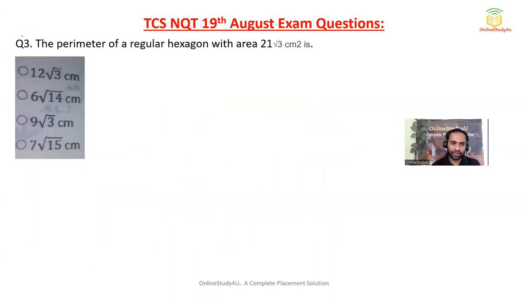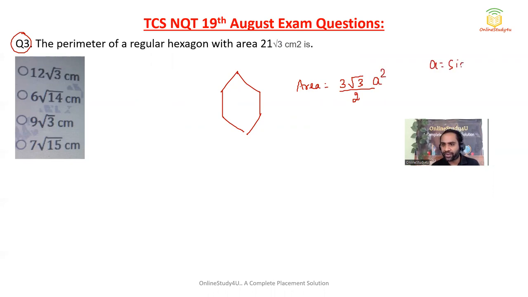Now question number 3: the perimeter of a regular hexagon. Hexagon you might definitely know. So this is your hexagon. If we talk about area, then area will be 3 root 3 divided by 2 into a square, where a is, my dear friend, the side. And if we talk about perimeter, then perimeter will be 6a, where 6 is the number of sides. So the perimeter of a regular hexagon with area 21 square root of 3 centimeter square is.